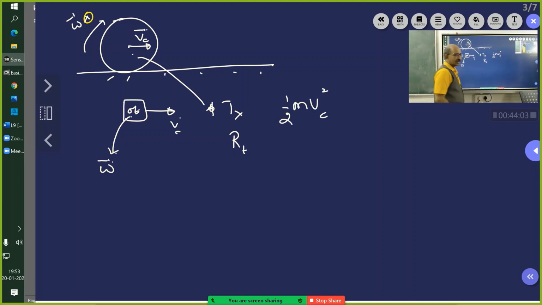What is your problem here? See here, gentlemen, what is the idea of the center of mass? The entire mass is supposed to be concentrated at the center, and that is moving with Vc bar. So its kinetic energy is half m Vc square. Now if you consider individual particles and add up all their energies, it will be equal to half m Vc square plus half I omega square. It will be equal to that.